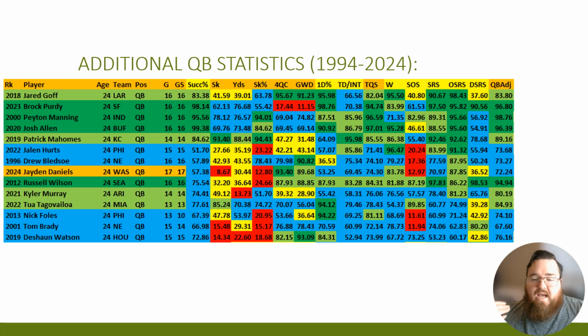He wasn't like the best rookie ever. He wasn't like a Brock Purdy. Again, I'm not trying to call him the best rookie ever, but he wasn't like other 24-year-old quarterbacks like Josh Allen, Peyton Manning, Patrick Mahomes, Brock Purdy, Jared Goff in terms of his data. But he did well. He was kind of in that mid-tier area of success, and that's what you want to see. That's what you want to see. So, did well in terms of those statistics.